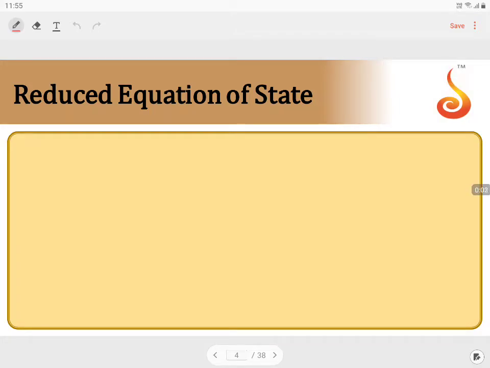Reduced equation of state. Van der Waals has derived an equation which is applicable for any substance.